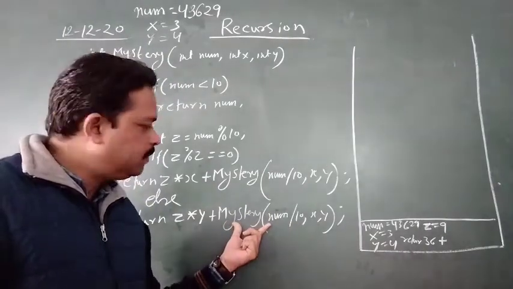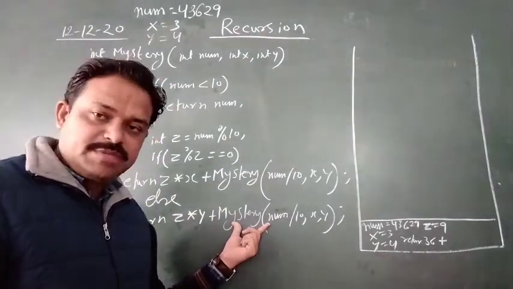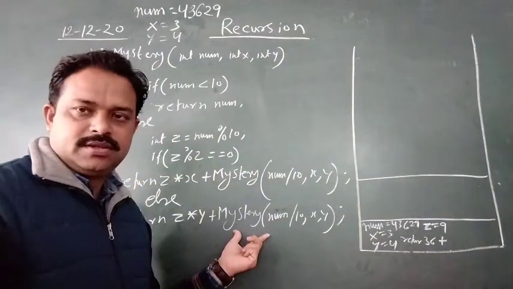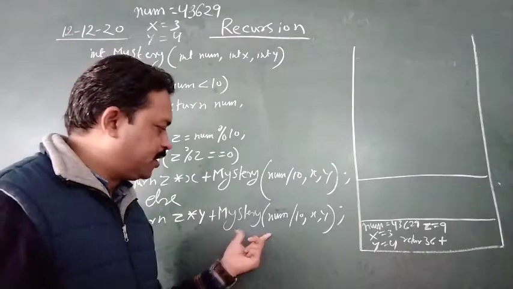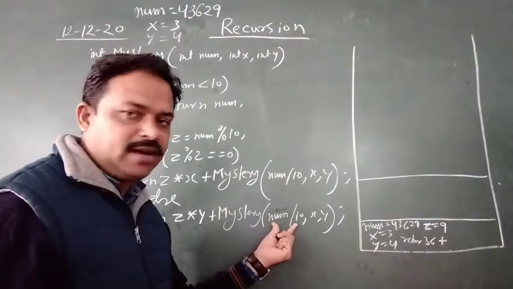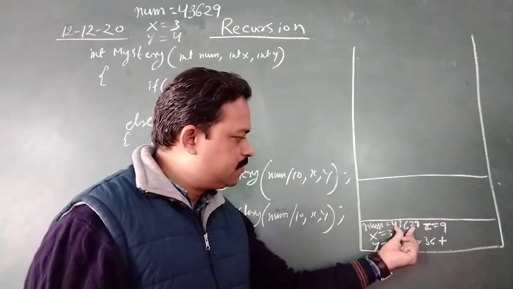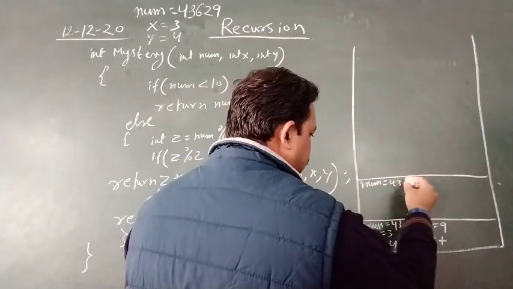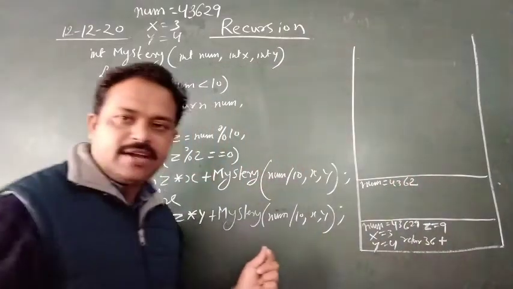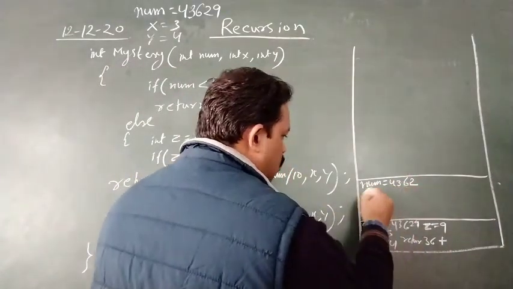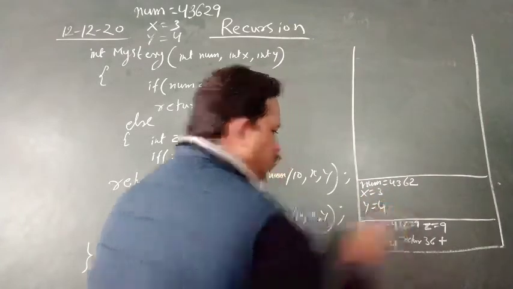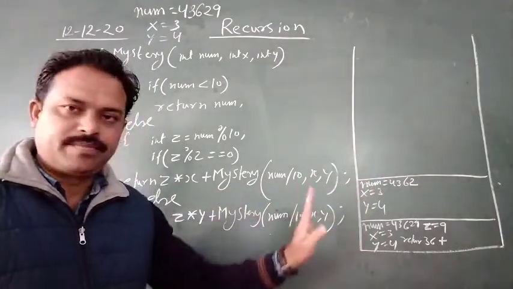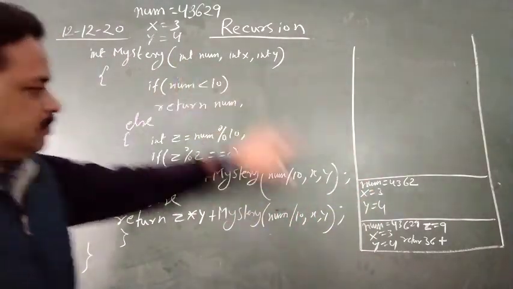Again the function has been called, which means again memory will be allocated. Consider this is the second time the memory has been allocated and you are passing num divided by 10. Num divided by 10 means you are passing only this value. So what is the current value of num? 4, 3, 6, 2. This is the current value of num. Value of x 3, value of y 4 as it is. You have passed x and y as they are.